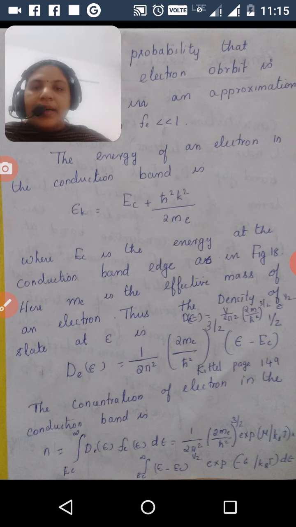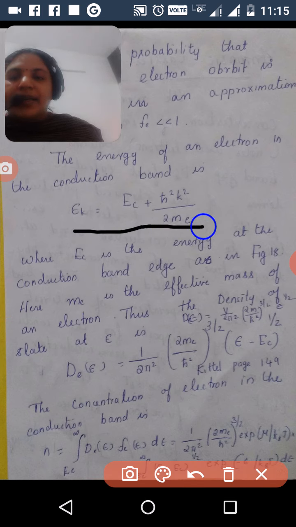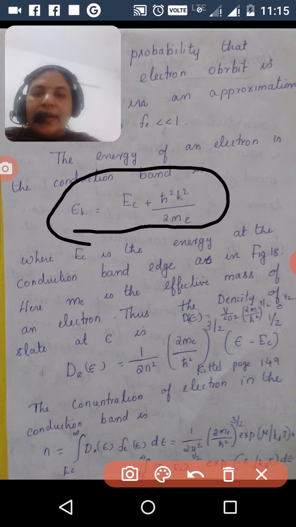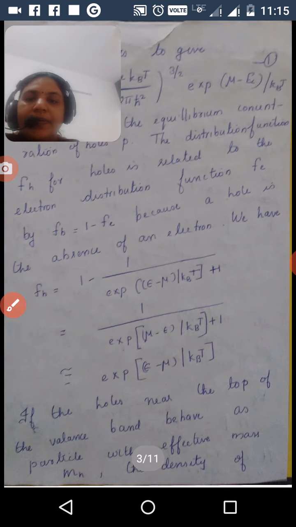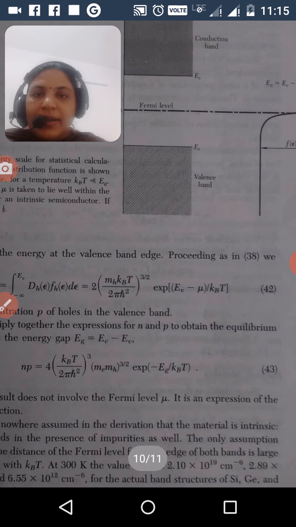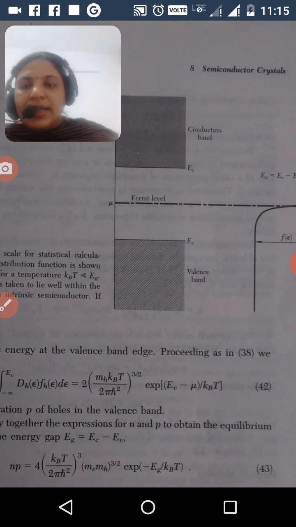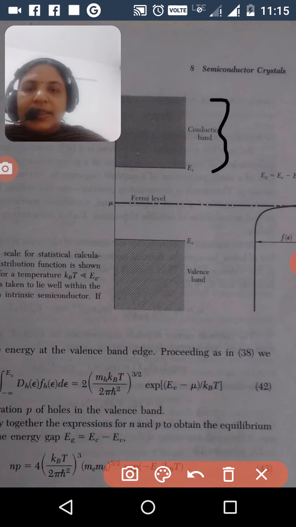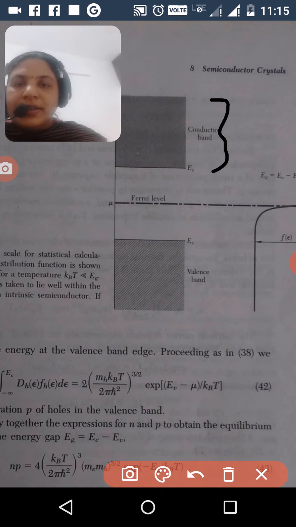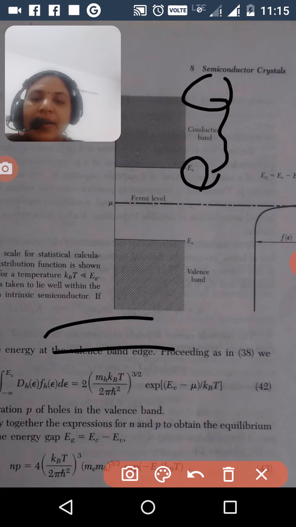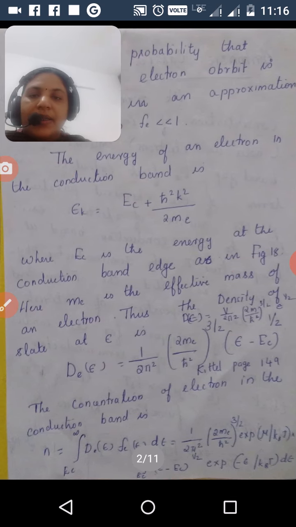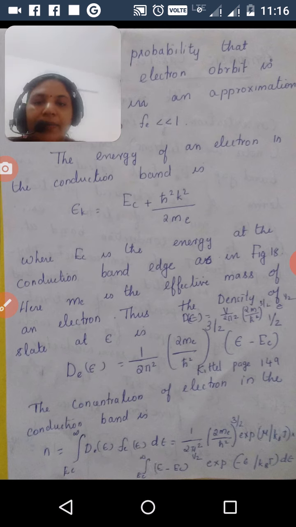The energy of an electron in the conduction band is Ek equal to Ec plus h cut square k square divided by 2me. This is obtained from this diagram. The total energy equals Ec plus the kinetic energy, p square by 2m, where Ec is the energy at the conduction band edge.